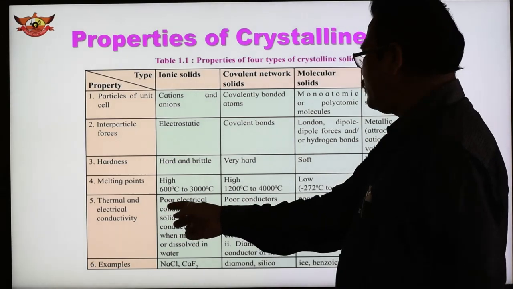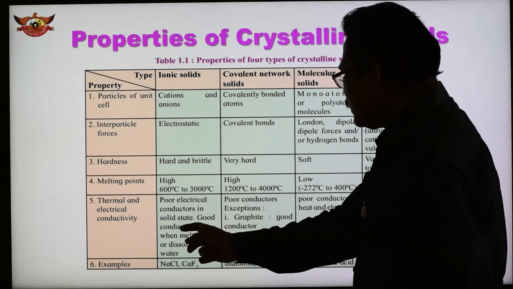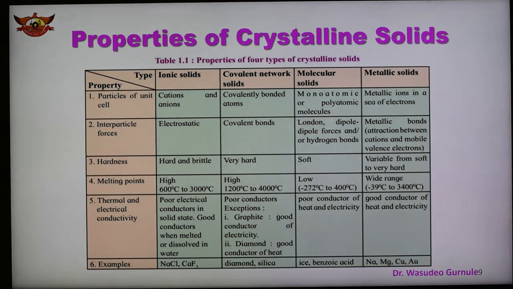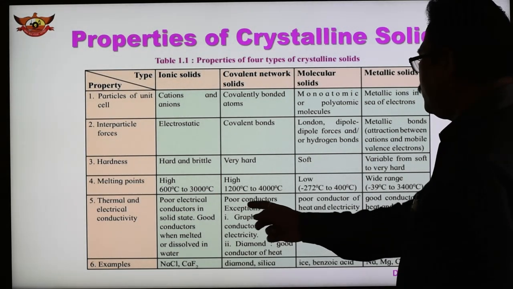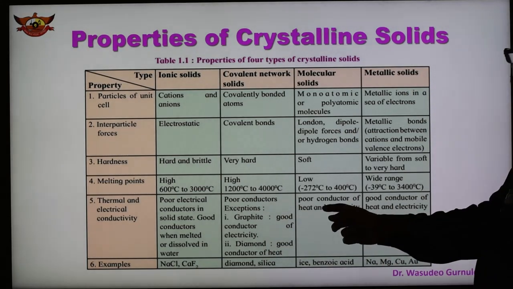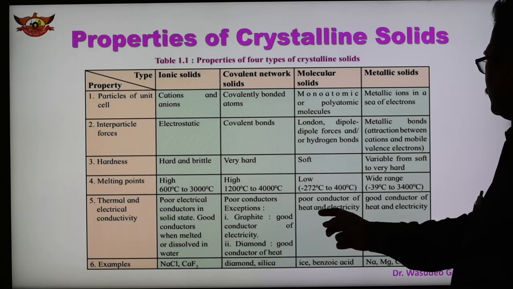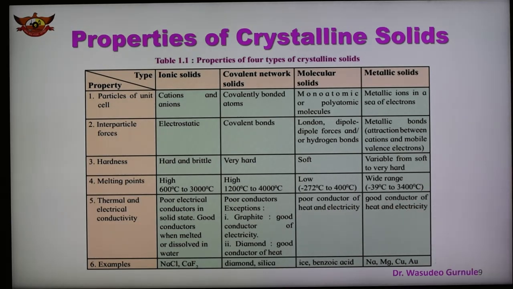Thermal and electrical conductivity is shown. Ionic solids are poor electrical conductors in solid state and good conductors when melted or dissolved in water. Covalent solids are poor conductors, with exceptions of graphite and diamond. Molecular solids are poor conductors of heat and electricity, and metallics are good conductors of heat and electricity.